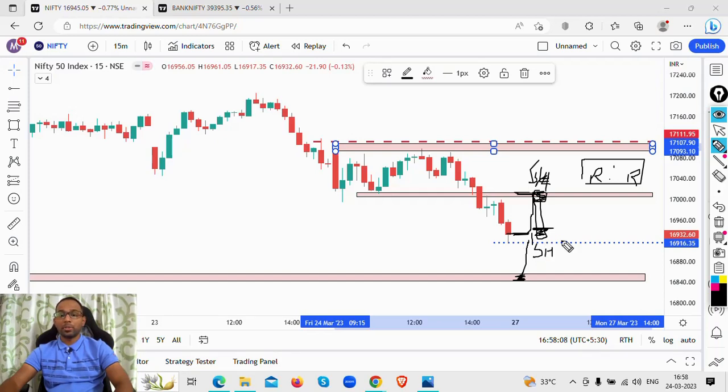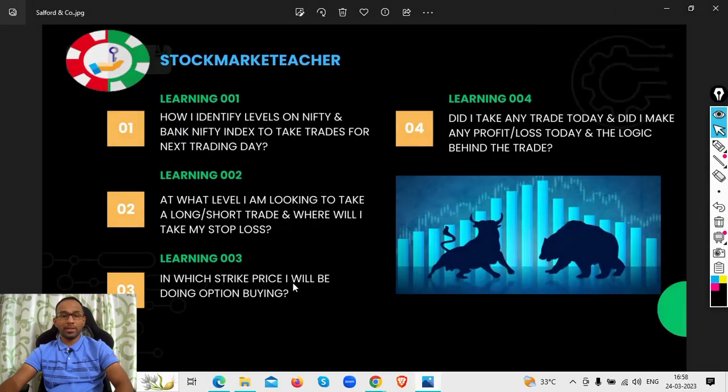16,900 to 16,910 levels, I'm going to look at short, and above that will be my stop loss. All these are based on the resistance zones and the risk to reward ratio. If there is a good risk to reward ratio, then I'm going to take a trade. This is how I plan my trades. Since I'm bearish, I'm going to look at only the bearish case scenarios.